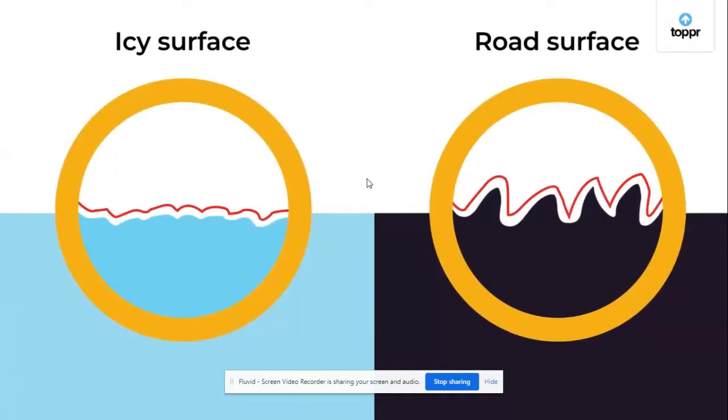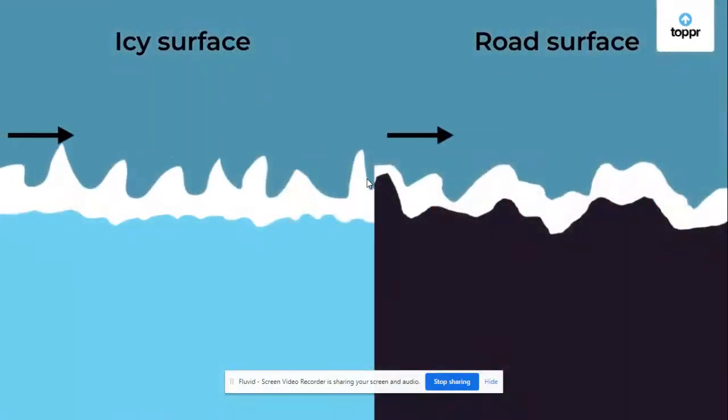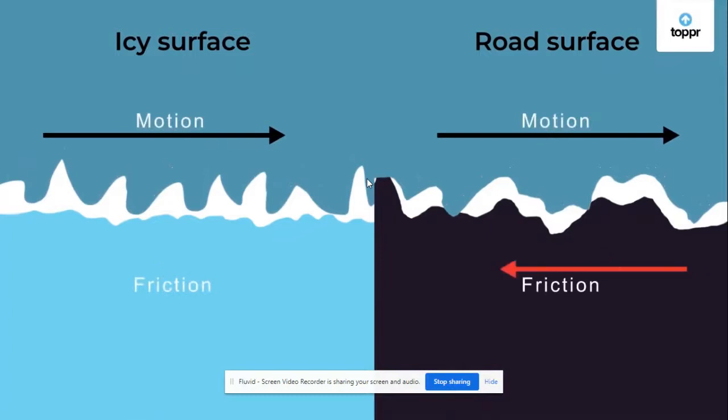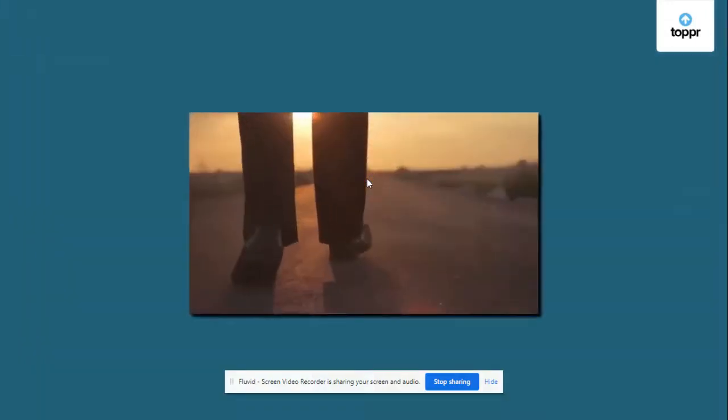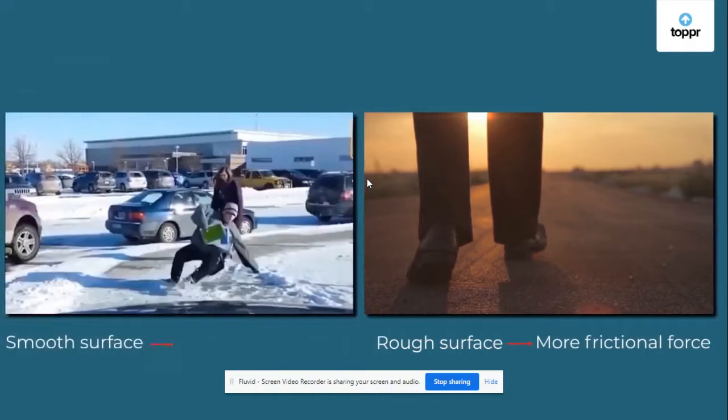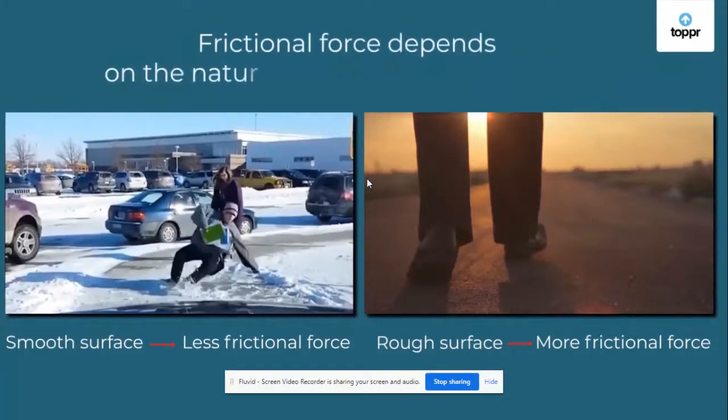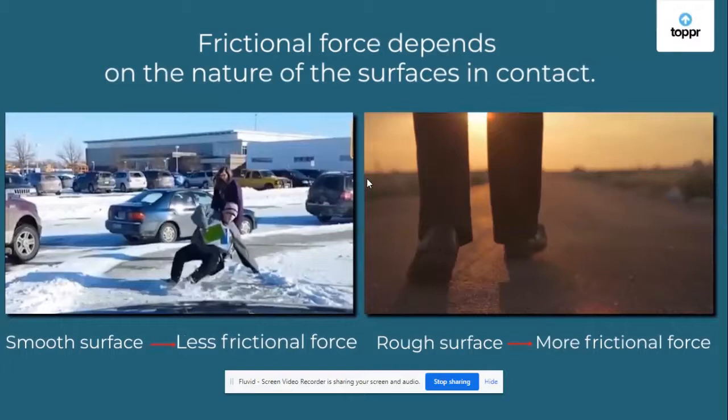So, when these surfaces come in contact with other surfaces, the rough surface makes strong interlocks and the smooth surface makes weak interlocks. That means sliding something on a rough surface takes more force than sliding something on a smooth surface. From this, we can say frictional force depends on the nature of the surfaces in contact. If the surfaces are smoother, friction will be less. And if they are rough, then friction will be more.